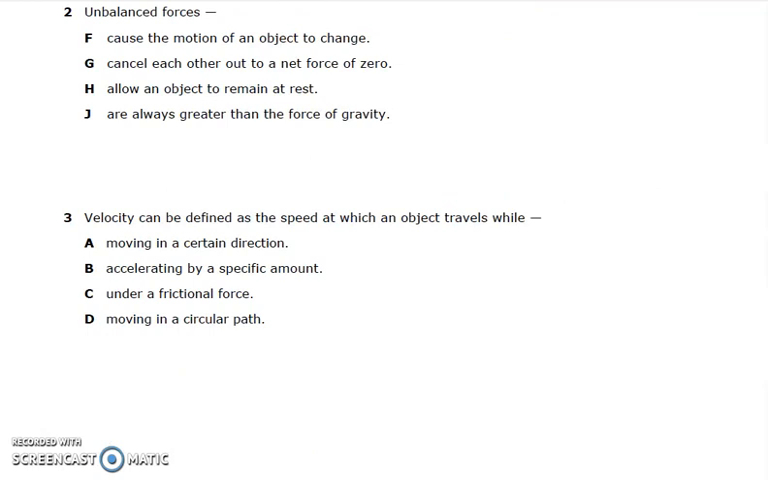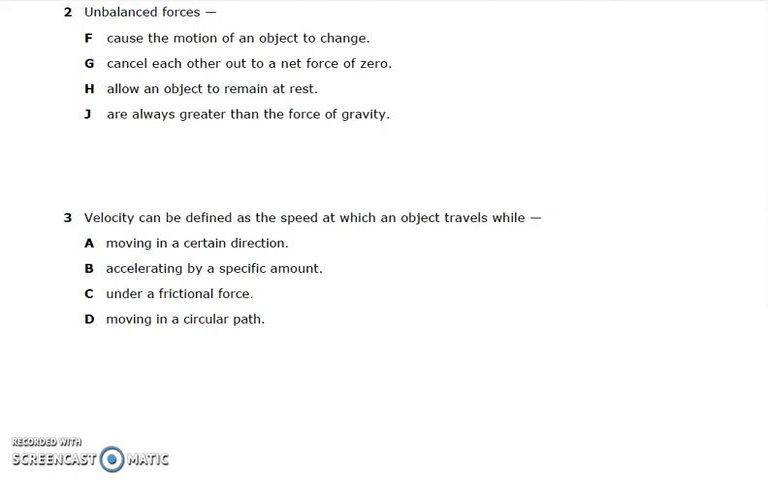Number 2. Unbalanced forces. F. Cause the motion of an object to change. G. Cancel each other out to a net force of 0. H. Allow an object to remain at rest. J. Are always greater than the force of gravity.